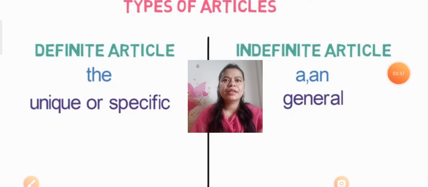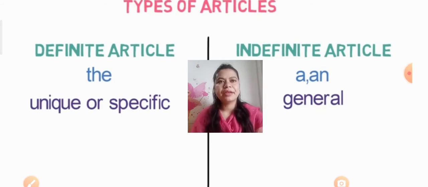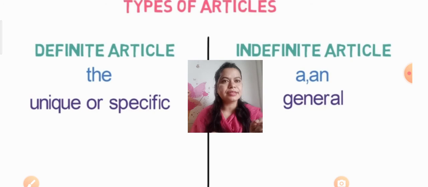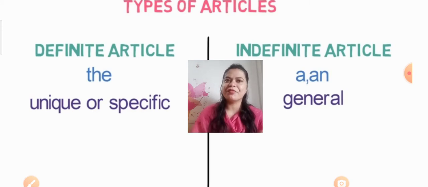As we came to know, articles are categorized in two kinds. The first is the definite article and the second is the indefinite article. The definite article is the, and the indefinite articles are a and an. Definite means the thing which is fixed. We can't change it. Indefinite means it's not definite, which is not fixed.